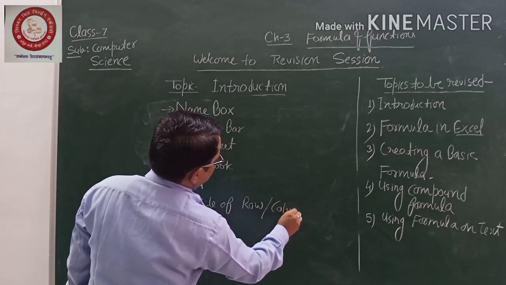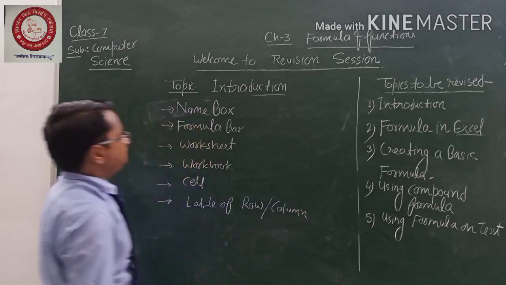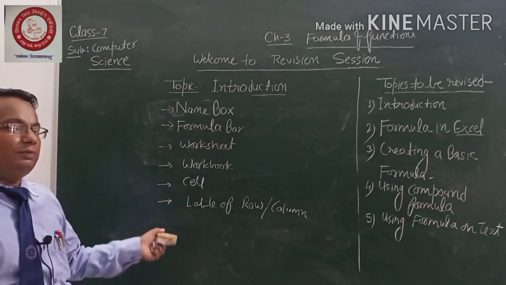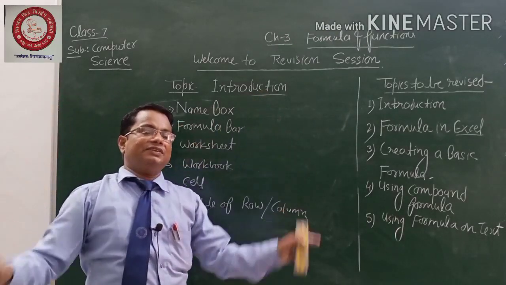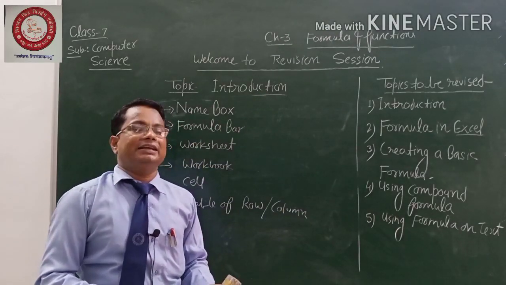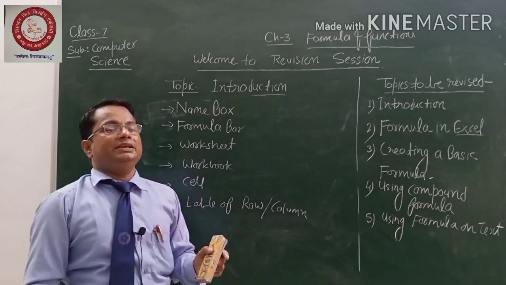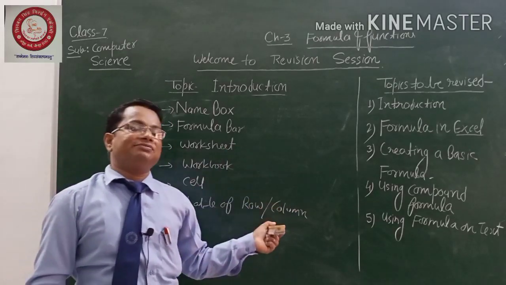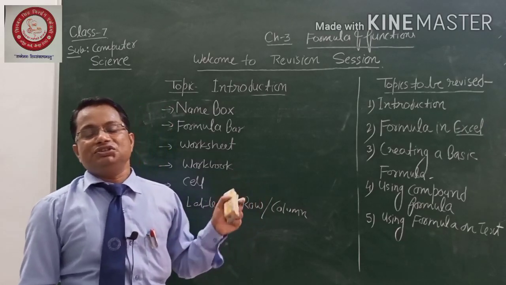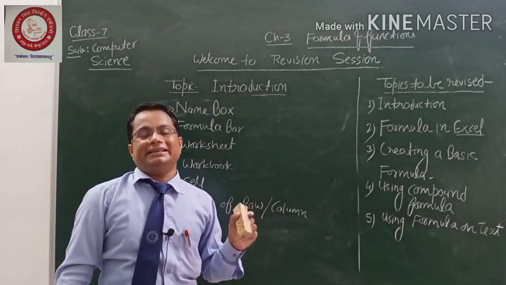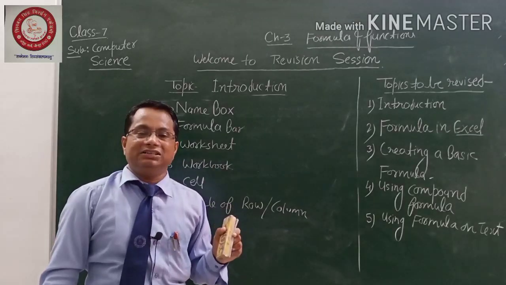Labeling of row and column, right? So let me take one by one, then we will proceed. First we will talk about the name box. Once the interface is open in MS Excel, you are able to see the name box located on the top left side, right? The name box is used to show the cell address of the active cell.